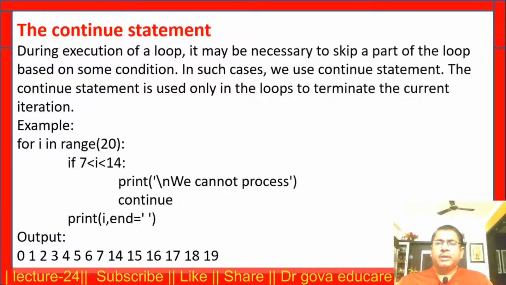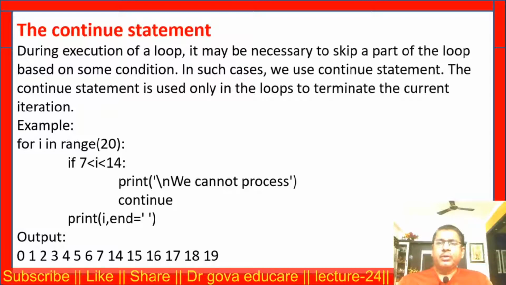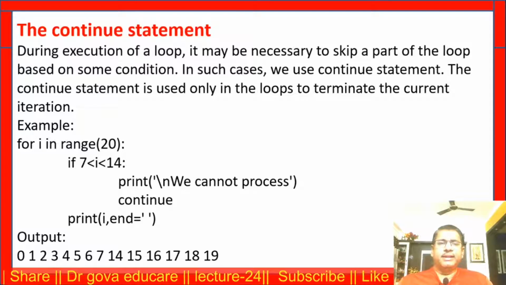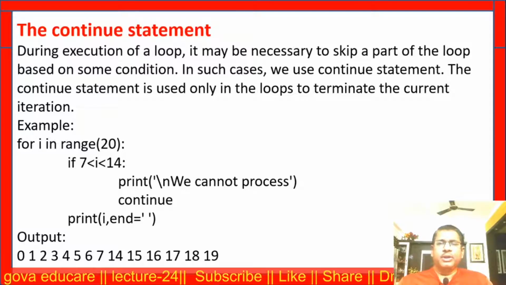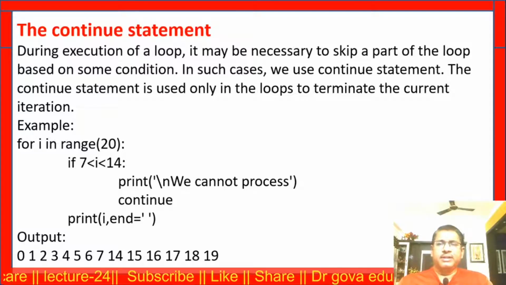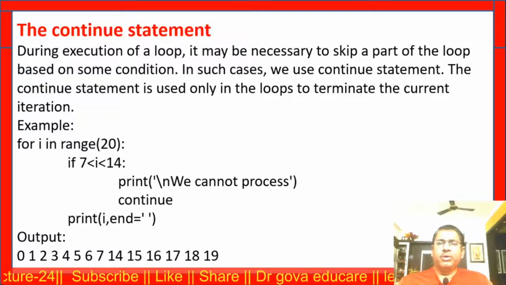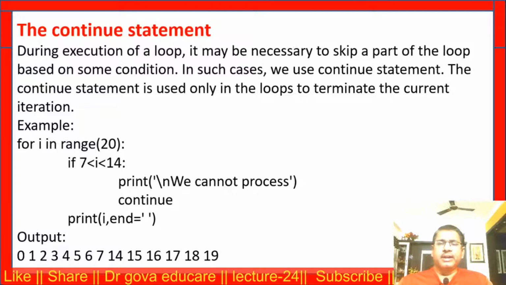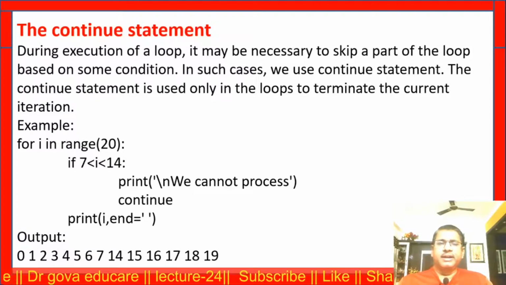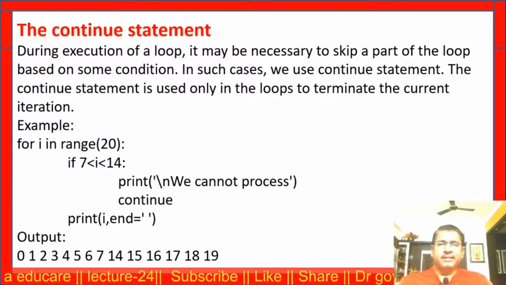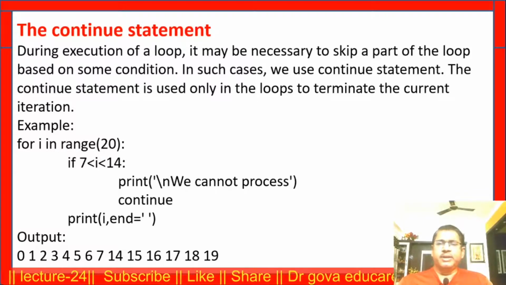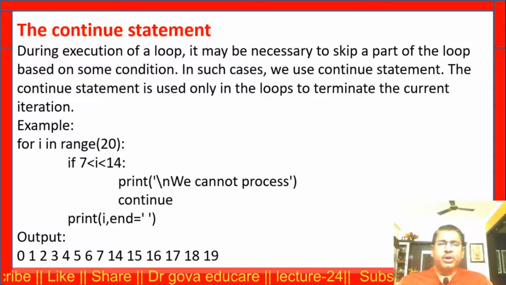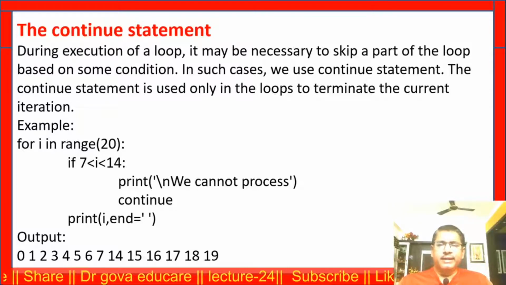The continue statement. During the execution of a loop, it may be necessary to skip a part of the loop based on some condition. That is, I don't want some values in some particular range, or some particular condition is reached. In such a case, we use a continue statement. The continue statement is used only in loops to terminate the current iteration.